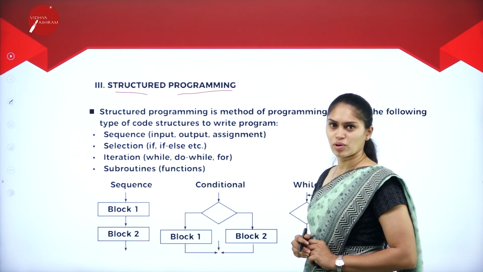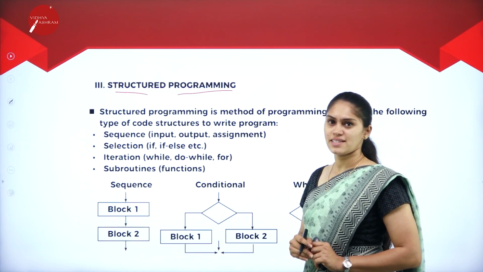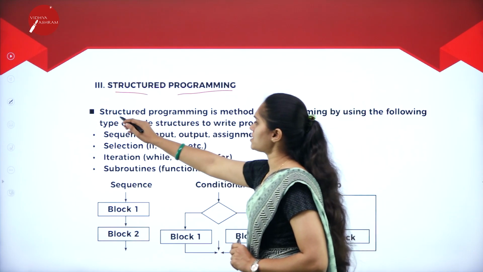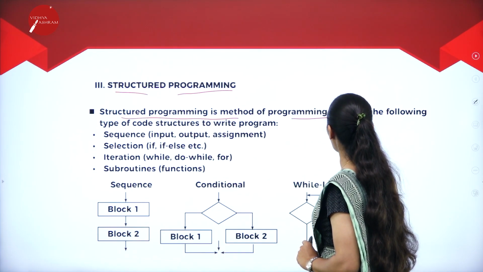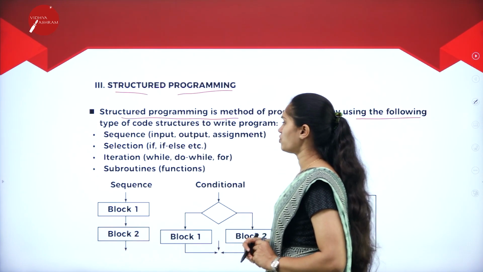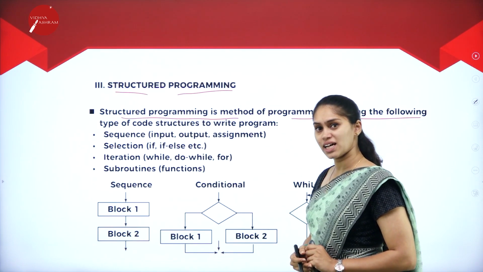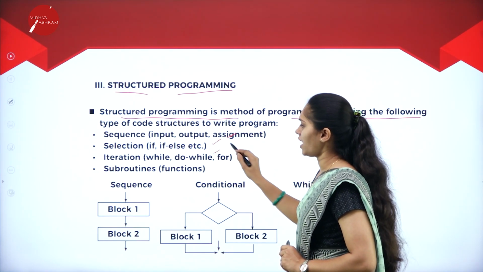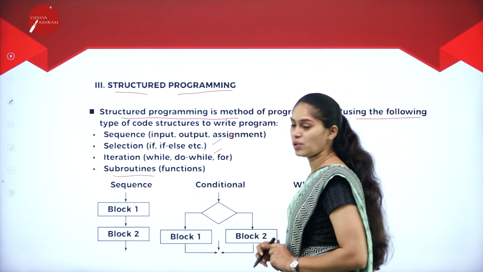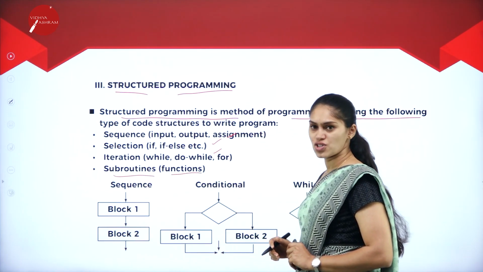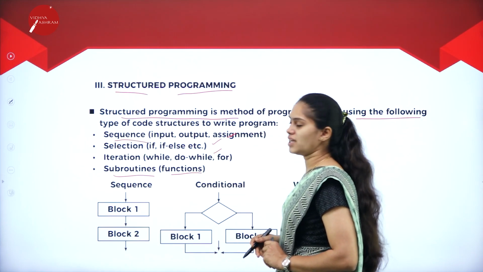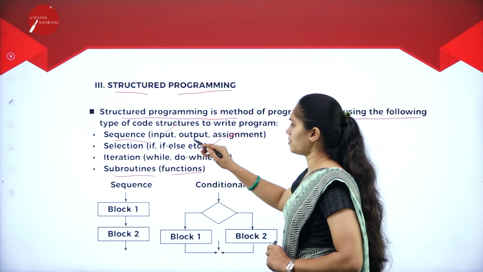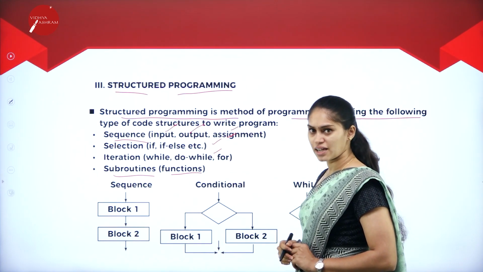When it comes to structured programming, you have to follow a set of syntax or rules, and then write a program. So structured programming is a method of programming using the following types of code structure. What are the programming constructs I have discussed? That is sequential and selection, then we have iteration, then we have subroutines, which are also known as functions. When it comes to the sequential construct, we are going to use either an input statement, an output statement or an assignment statement.